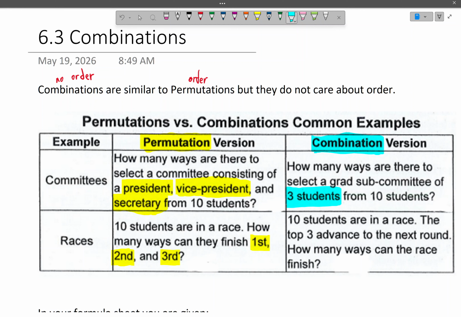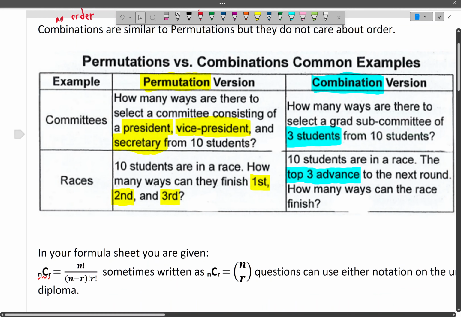Well, there are 10 students in a race. The top 3 advance. So in that case, it doesn't matter, because the top 3 advance. It doesn't matter if you're first, second, or third. They all advance to the next round, and then they have a chance again in the next round to beat each other or to lose to each other. And so the order doesn't matter as long as they are in the top 3. So how many ways can the race finish? You'll see a bunch of different questions in this video where we look at combination questions.